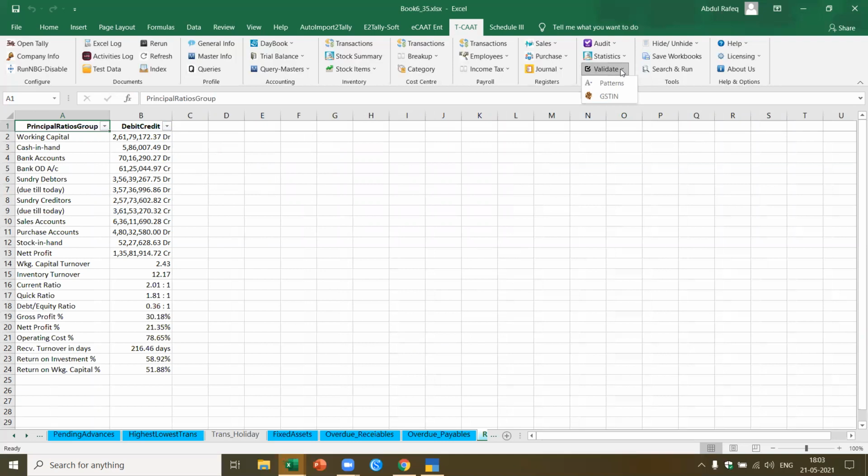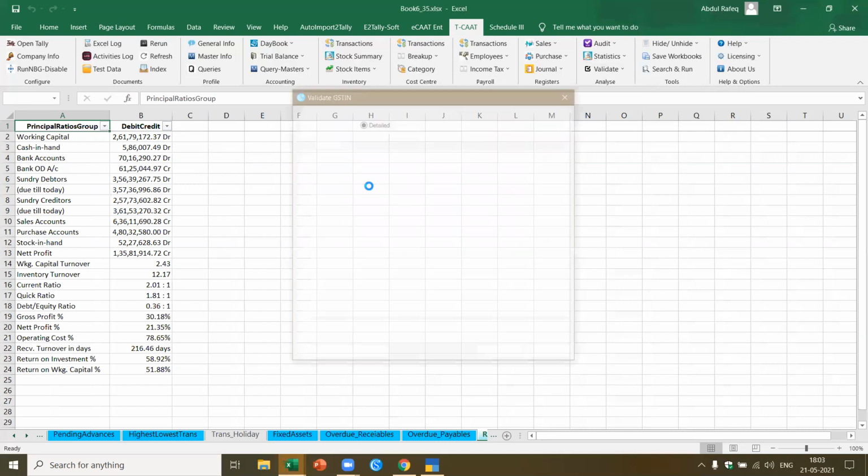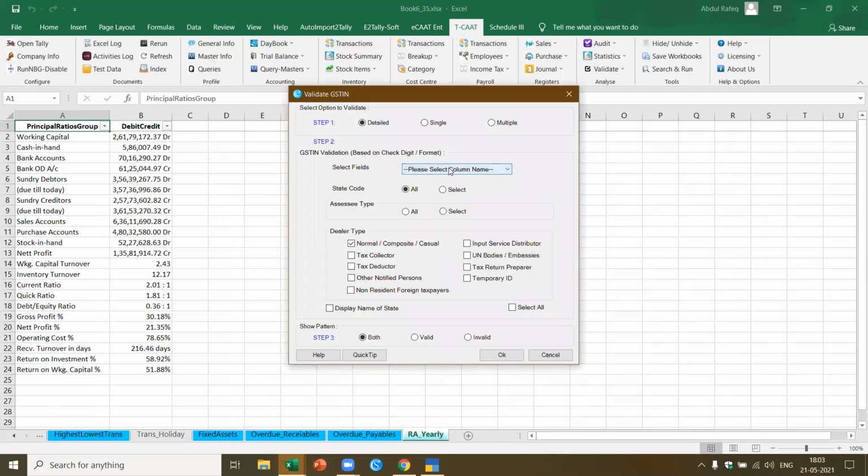Like I said, you can also validate the PAN patterns and GSTN. If I have some GST numbers, I can validate the pattern for each of the GSTNs. I can select the column name. Based on that, I can select the particular number and also extract the details from that particular GSTN. You'll be able to get the complete details, which means whether it is a normal or composite dealer, tax deductor, tax collector. All this is embedded inside the way the GSTN number is coded. I can pick up all this information directly from there. For example, 29 means Karnataka. This particular thing it will also display for each of the numbers. Let's say you have 1000 GST numbers, you will also be able to display the state names.